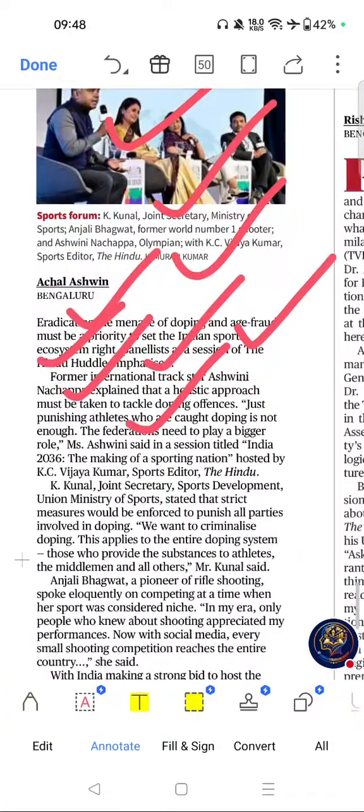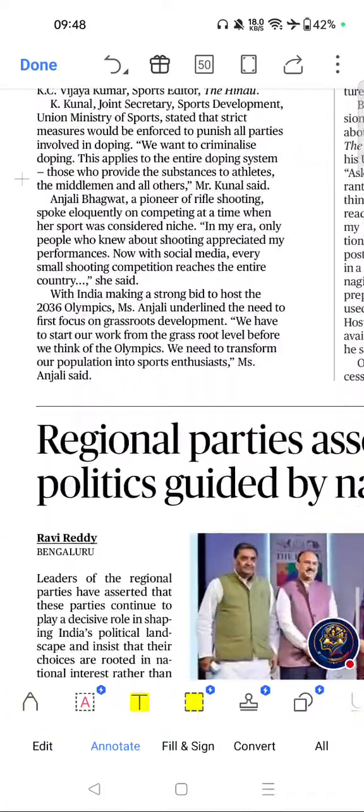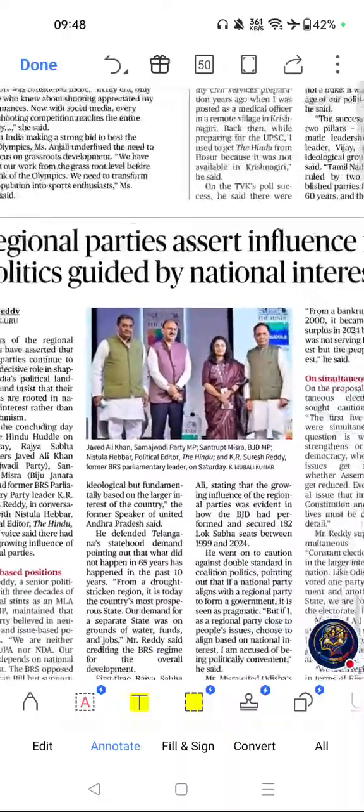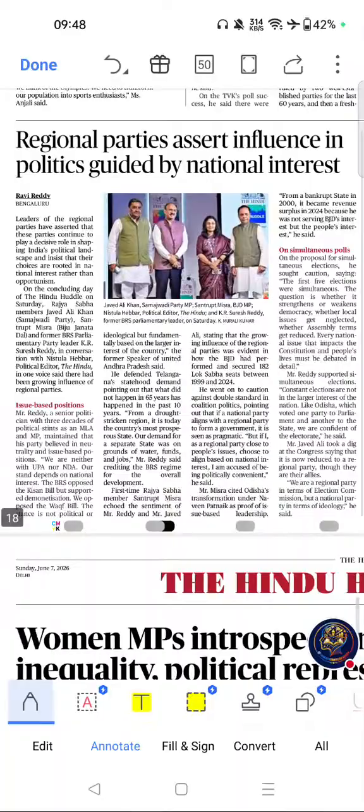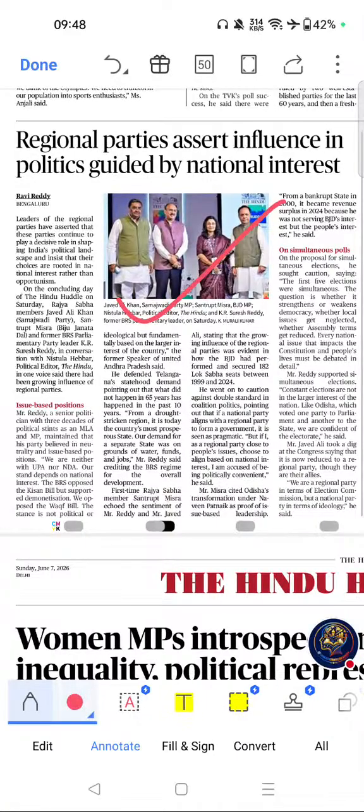Next important article of this page was this one. Regional parties assert influence in politics guided by national interest. If you see the importance, federalism is a core UPSC GS2 topic.